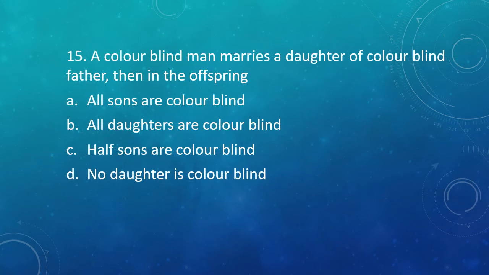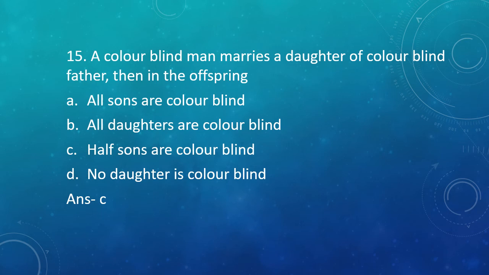Question number 15. A colorblind man marries a daughter of a colorblind father. Then the offsprings: Option A, all the sons are colorblind. All the daughters are colorblind. Half sons are colorblind. No daughter is colorblind. The correct answer is option C. Half of the sons are colorblind.